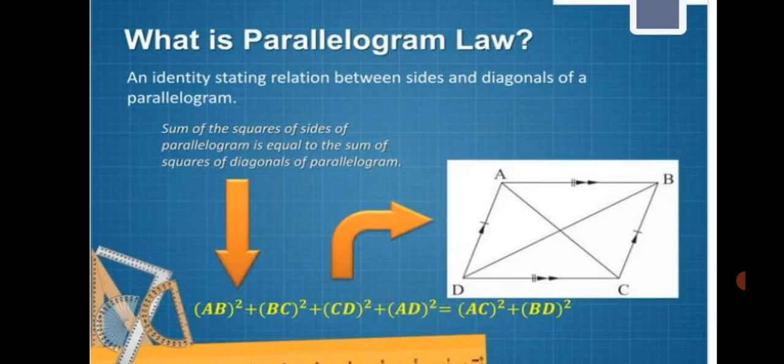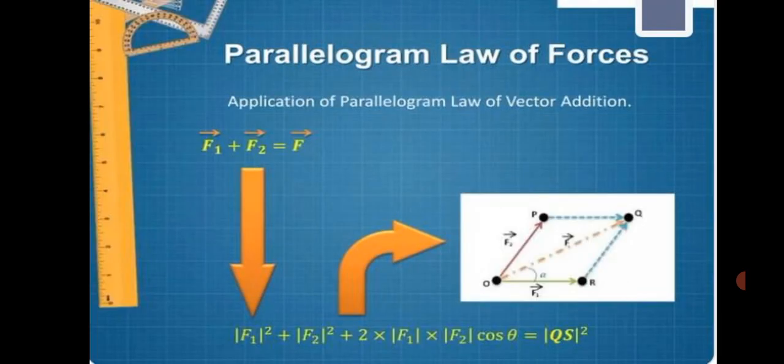Next, what is the parallelogram law of forces? The parallelogram law states that the sum of the squares of the sides of a parallelogram is equal to the sum of the squares of the diagonals of the parallelogram. The sides are AD, DC, CB and AB. So the sum of the squares of the sides is AB square plus BC square plus CD square plus AD square, that is equal to the sum of the squares of the diagonals. The diagonal values are AC square plus BD square. These are the uses of the parallelogram law of forces.